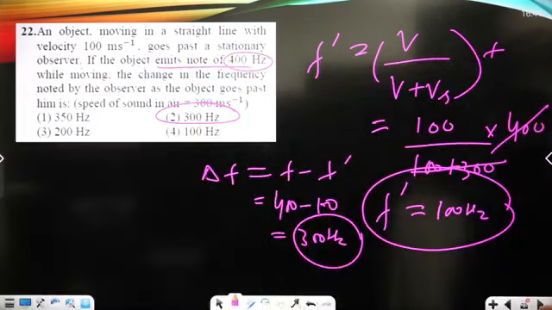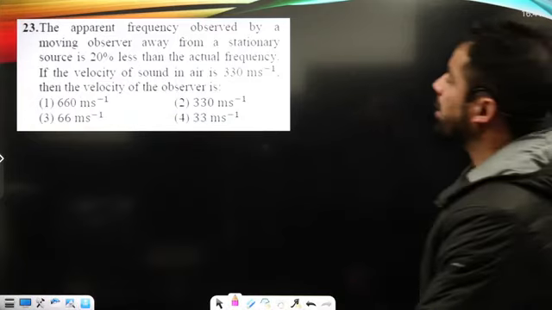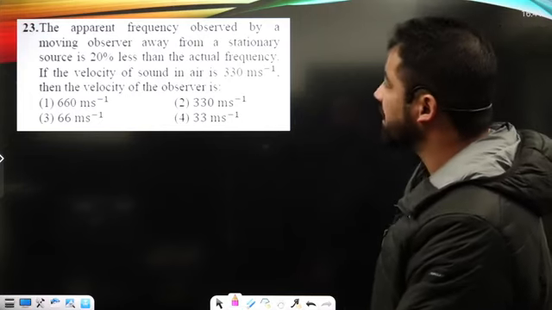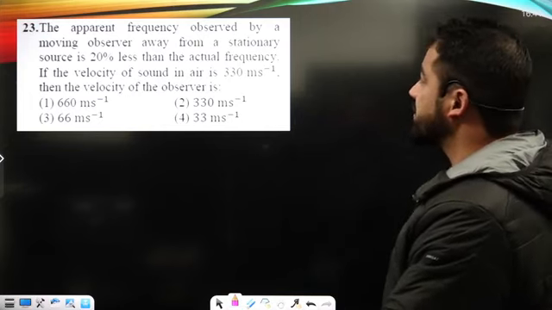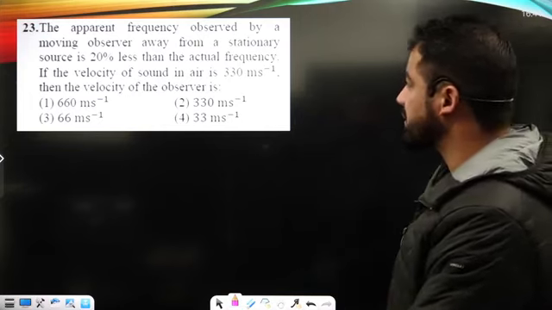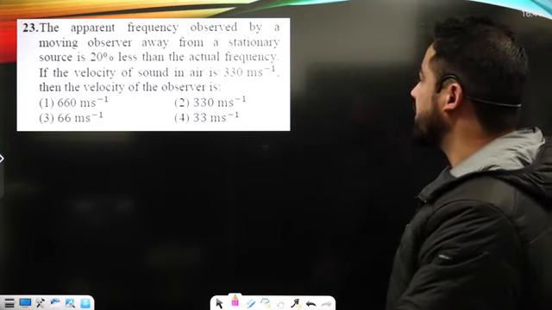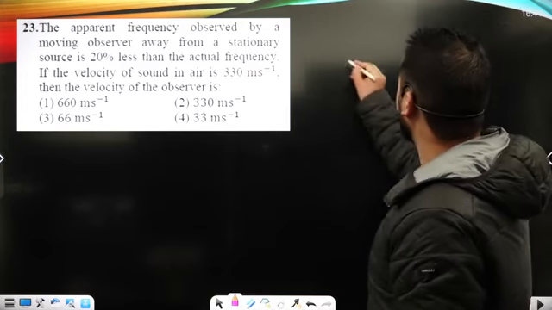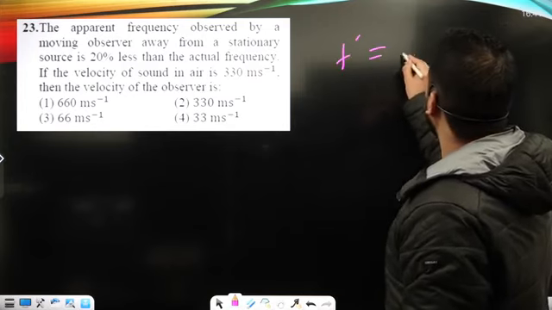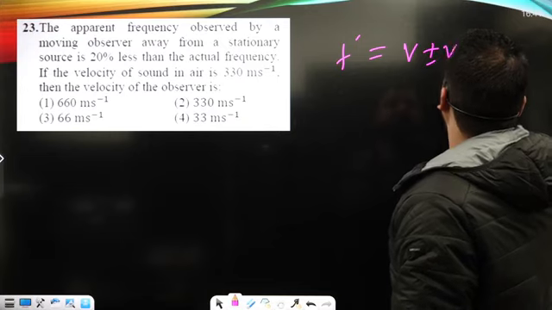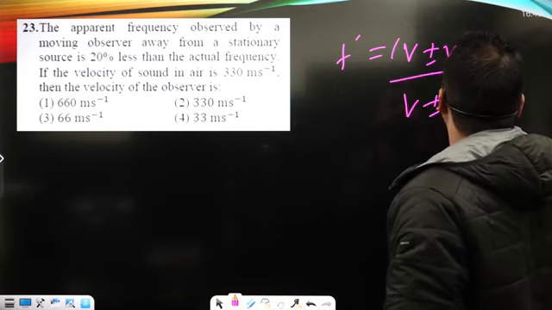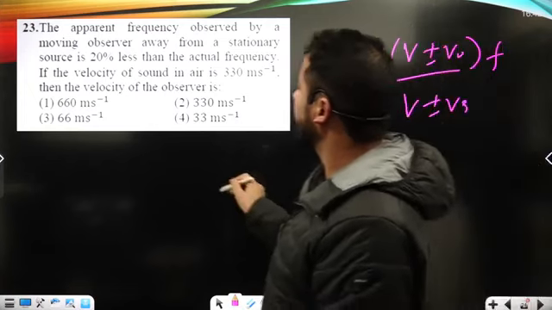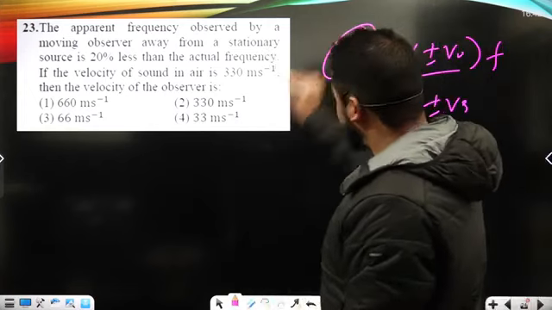Now the apparent frequency observed by an observer moving away from a stationary source is 20% less than the actual frequency. If the velocity of sound in air is 330 meters per second, then what is the velocity of the observer? Again, we can just say F prime is equal to (V ± V0)/(V ± Vs) times F. F prime is the apparent frequency heard by the observer.